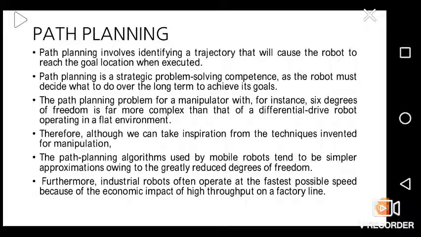Therefore, although we can take inspiration from the techniques invented for manipulation, the path planning algorithms used by mobile robots tend to be simpler approximations owing to the greatly reduced degrees of freedom. Furthermore, industrial robots often operate at the fastest possible speed because of the economic impact of high throughput on the factory line.